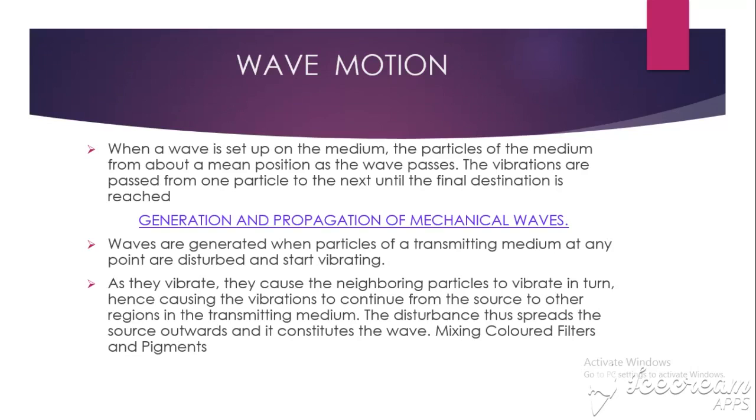Then when we talk about the colored filters, it is just a sheet of transparent material that modifies a light beam by selective absorption of some colors in relation to the others. That is how you can define filters. So when we continue,